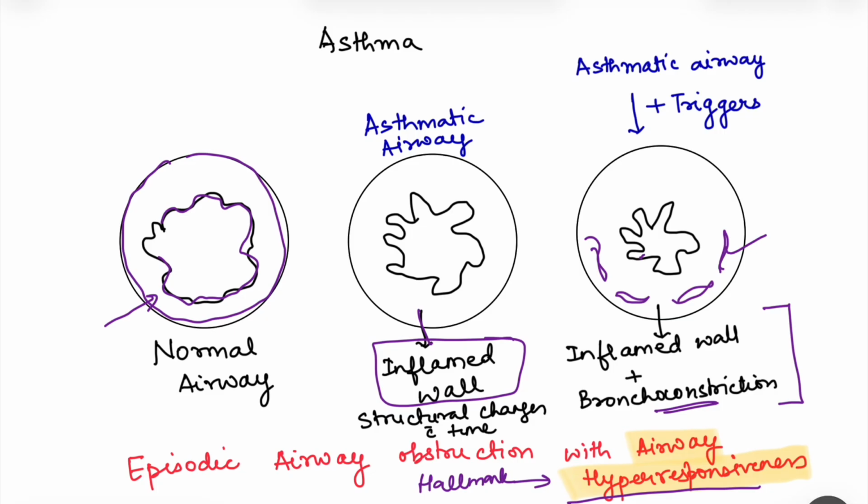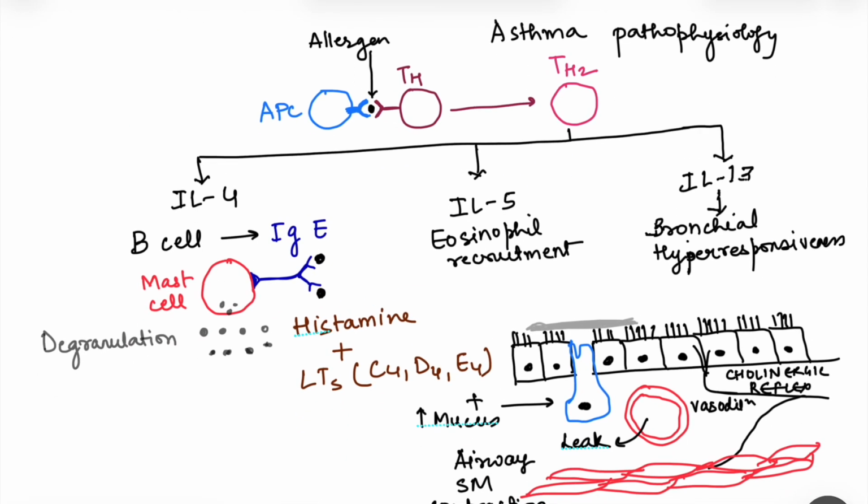That means this is the epithelium, this is the lumen, right? So, below the epithelium, there is deposition of collagen, that is subepithelial collagen deposition. There is presence of edema and mucosal inflammation. All these lead to bronchial hyperresponsiveness. So it is not only the bronchoconstriction. The inflammation and the structural changes which occur due to the inflammation also lead to the hyperresponsiveness. Now, to understand the treatment strategies, we should first understand the pathophysiological aspect.